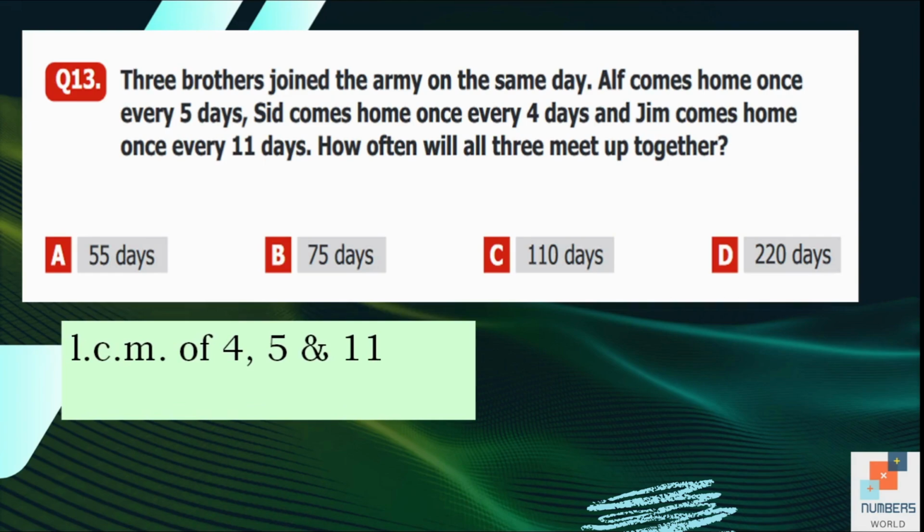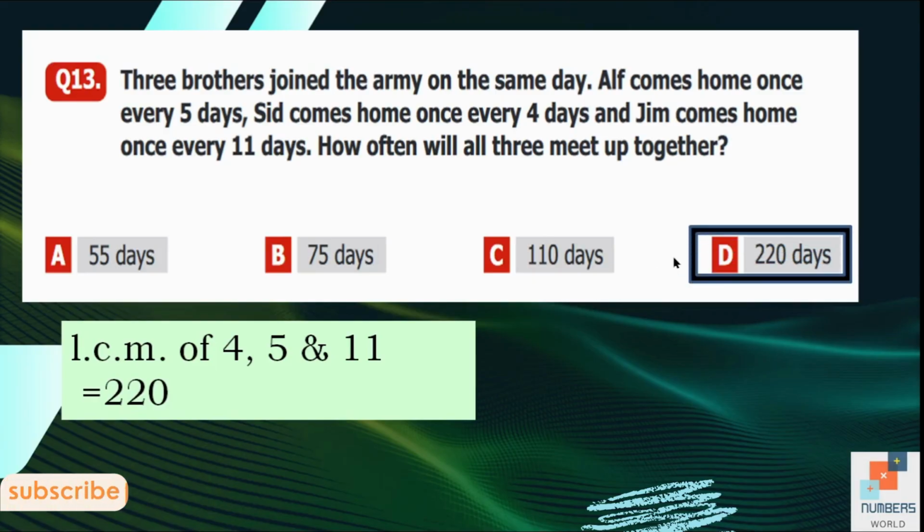You can calculate the LCM by using any method like prime factorization, the tree method, or the division method. It's totally up to you how you want to find the LCM. The answer will be 220. So after 220 days, the 3 of them meet up together. So D is our answer.